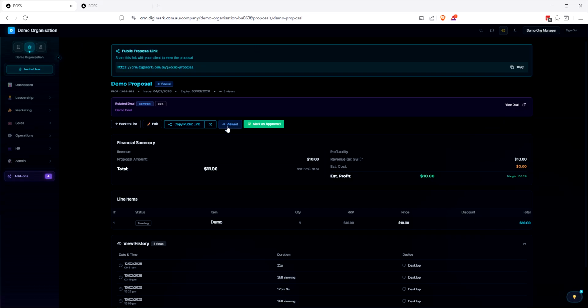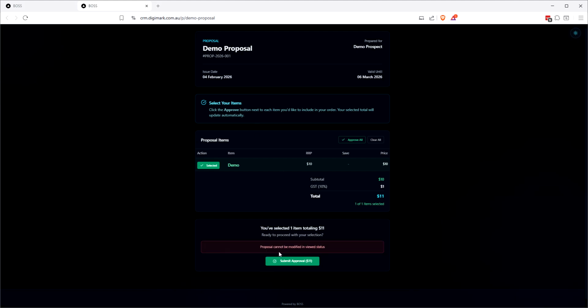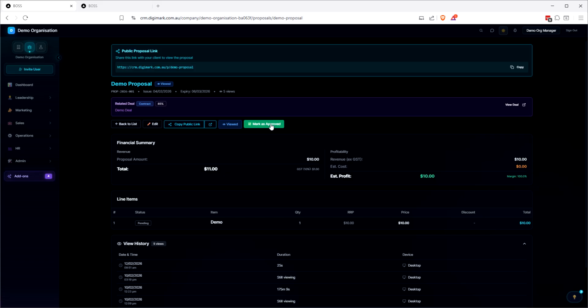Usually this will be a mark as sent, or it will be a sent button once we mark it as sent. And this is marked as approved, which if we go in and approve that, so let's go and submit that. Of course not. Then this will be marked as approved, and it'll have a little approved button somewhere in here. Yeah, so that is the proposal system.